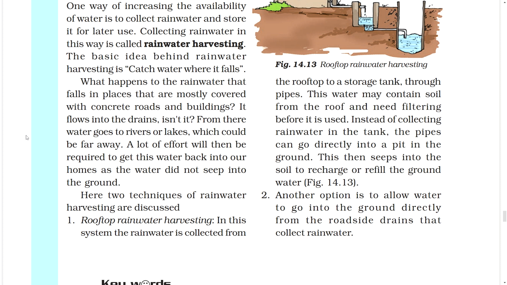Instead of collecting rainwater in the tank, the pipes can go directly into a pit in the ground. This then seeps into the soil to recharge or refill the groundwater. 2. Another option is to allow water to go into the ground directly from the roadside drains that collect rainwater.